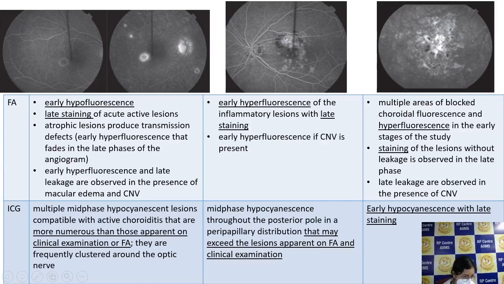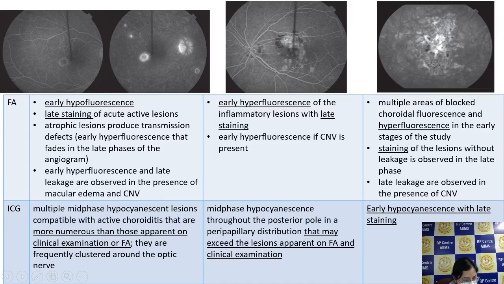Now coming on to the fluorescein angiography. Multifocal choroiditis shows early hypofluorescence and late staining. So here are the hypofluorescent lesions, and as time progresses we can see late staining. Atrophic lesions in all the cases will show early hyperfluorescence due to window defect, and early hyperfluorescence and late leakage can also be observed in cases of CNV. Coming on to PIC, there is early hyperfluorescence of the inflammatory lesion with late staining. And in subretinal fibrosis also, there's a mottled appearance of hyperfluorescence in the early stages of the study, and staining of the lesions without leakage is observed in the late phase.